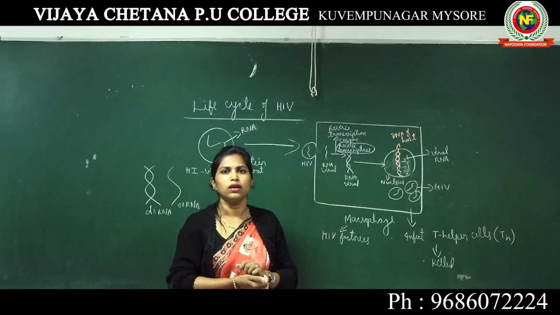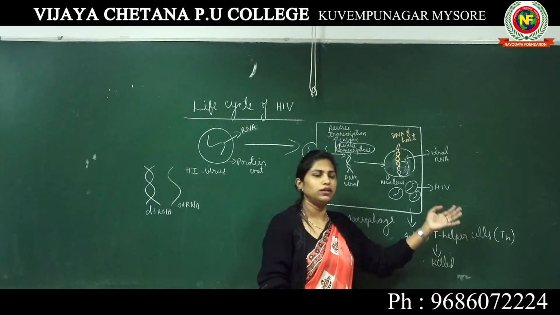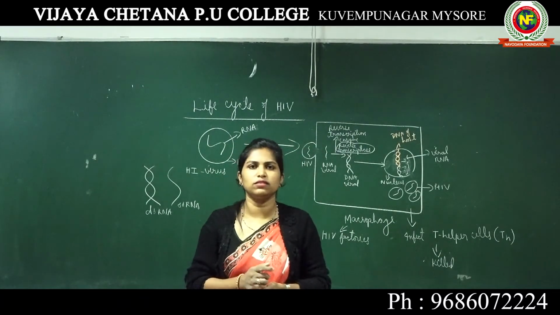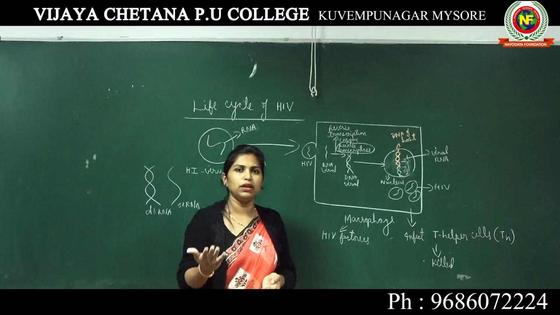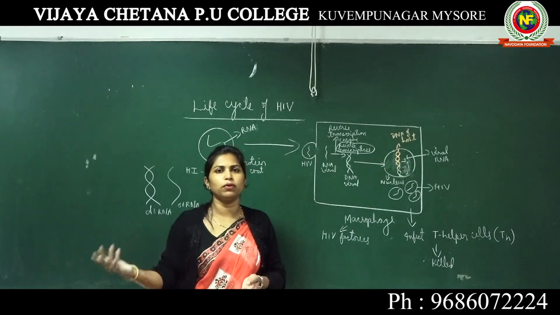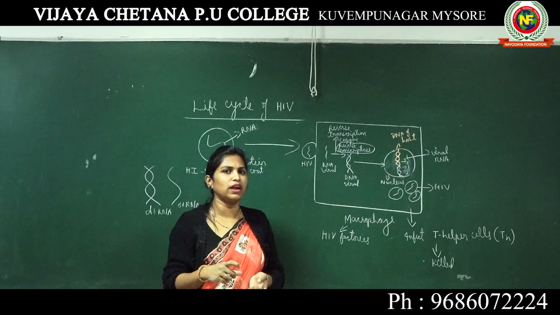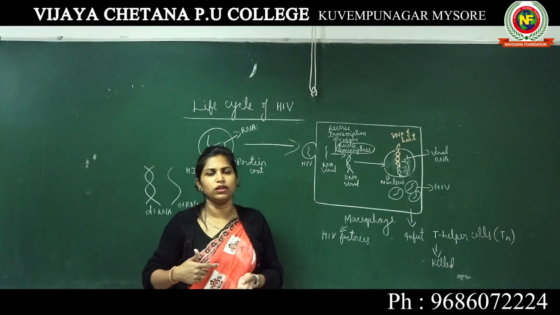When the T helper cell number decreases gradually, our immunity also decreases, because when T helper cells are not there, B lymphocytes will not be told to produce antibodies. I told you, B lymphocytes produce antibodies, and T lymphocytes help the B lymphocytes to produce antibodies.